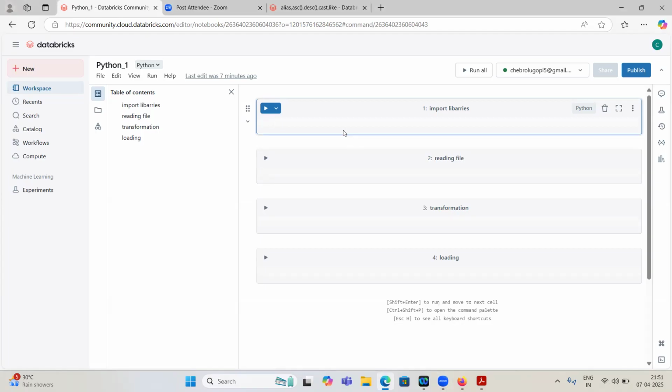One minute. Raghunath is not able to join this session. He is trying to join with another link, I think.